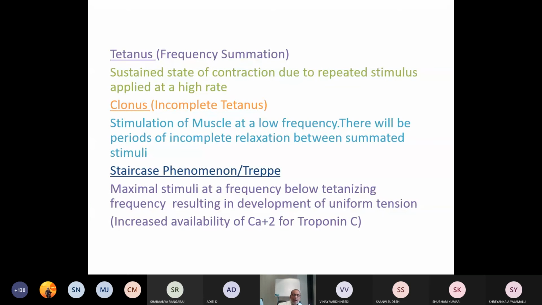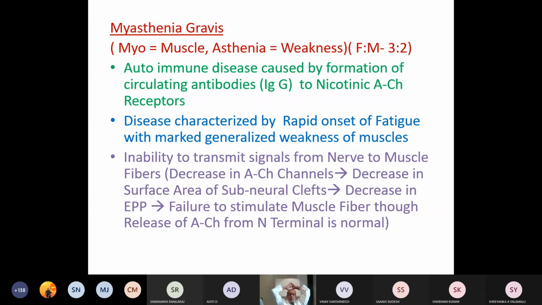It results in increasing availability of calcium for troponin C. Now we will come to the applied aspect of the neuromuscular junction.